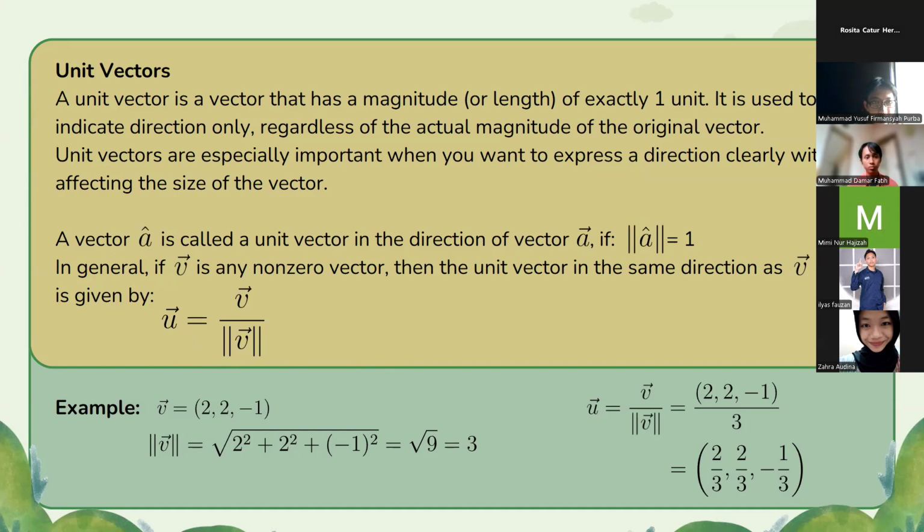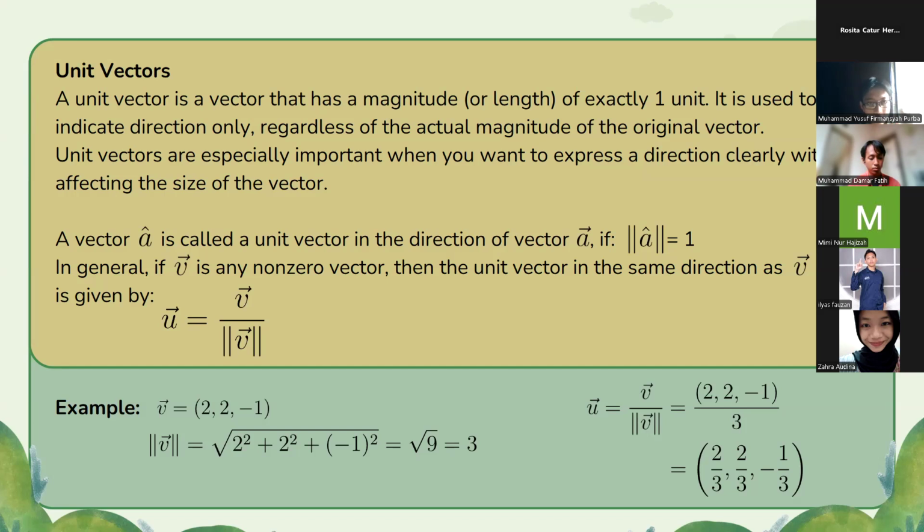Okay, so the unit vector U is equal to vector V over the magnitude of vector V.